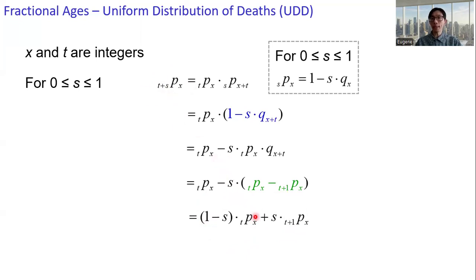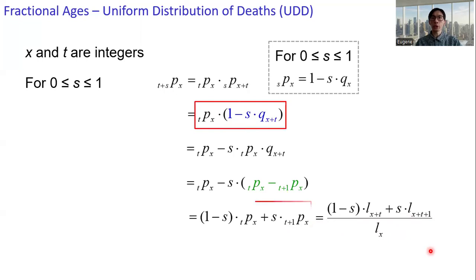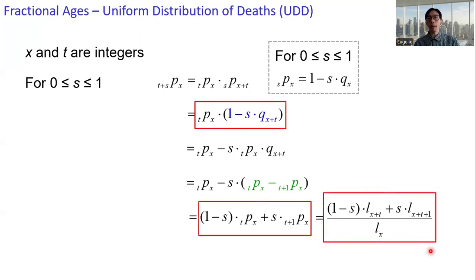And the t p x and the t plus 1 p x can be expressed in terms of L. So we get an interpolation formula in terms of L: 1 minus s times L x plus t plus s times L x plus t plus 1, over L x. So it depends on the information provided in the question, then you apply the appropriate formula for the calculation.